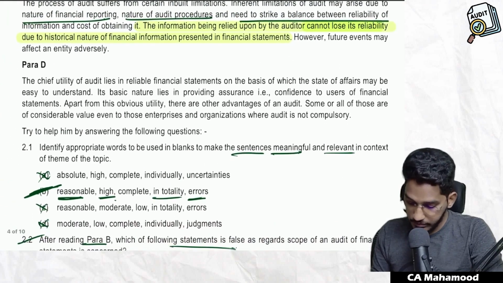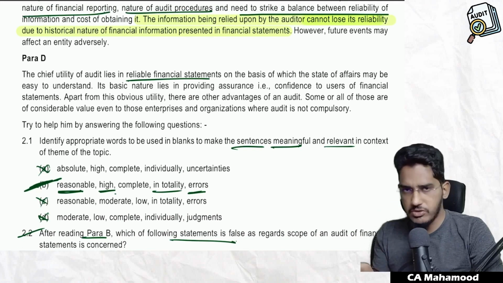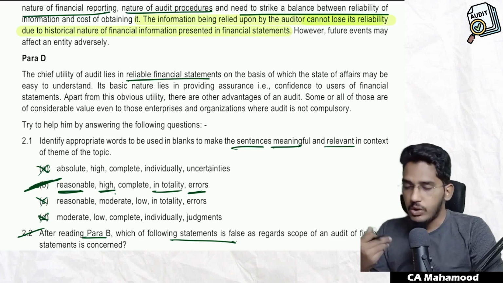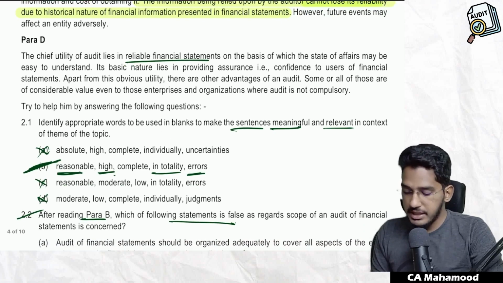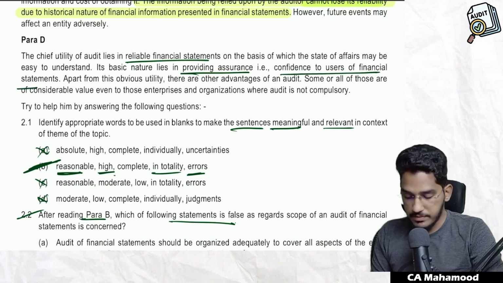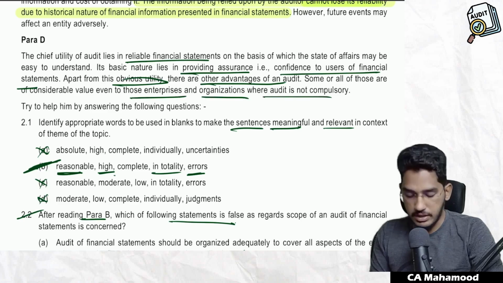Next one. The chief utility of the audit lies in reliable financial statements, on the basis of which the state of affairs may be easy to understand. One of the main advantages of audit is that it increases the reliability of financial statements. Its basic nature lies in providing assurance, that is, confidence to the users of the financial statements. Apart from this obvious utility, there are various other advantages of audit also. Some or all of them are of considerable value even to those enterprises and organizations where audit is not compulsory. This paragraph is talking about the advantages of audit.